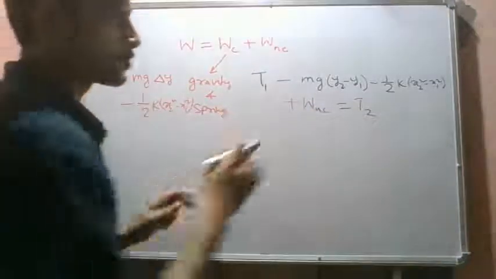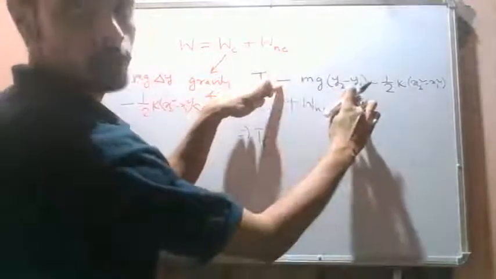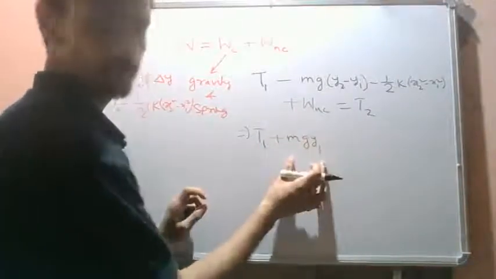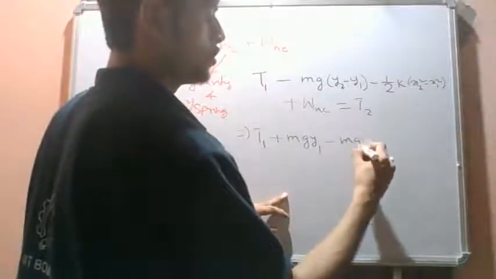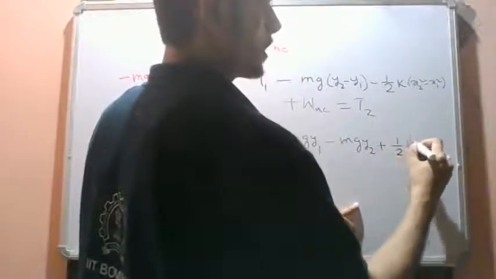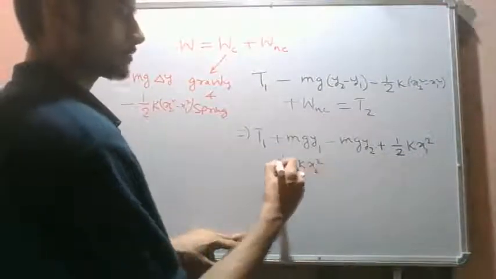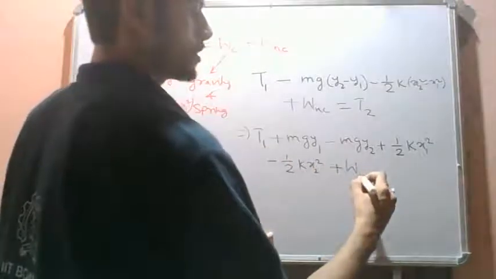So from here we see T1 minus mg times minus y1, so this will become plus mg y1, minus mg y2, plus half k x1 square, minus half k x2 square. You can write this down, plus W non-conservative.